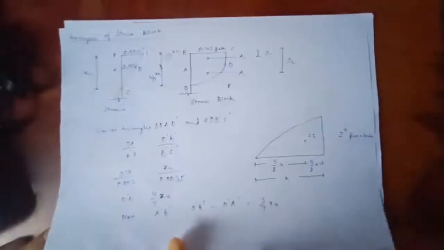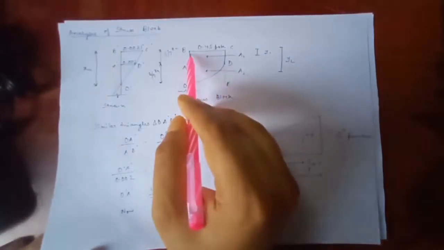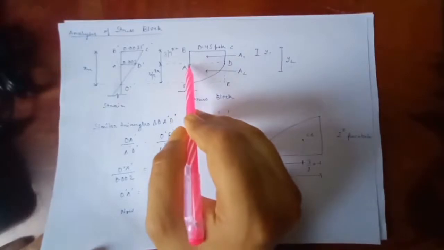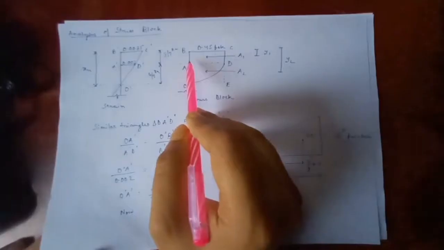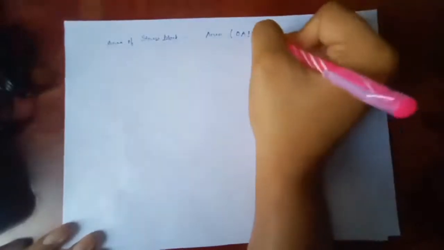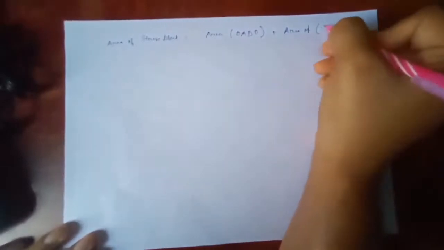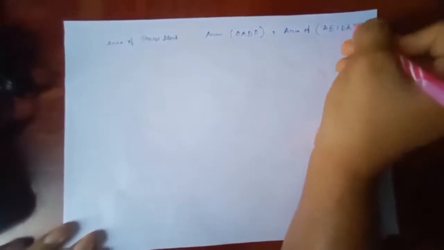area of this OADO, this parabolic part, and the linear part that is ABCDA, is equal to the area of OADO plus area of ABCDA.